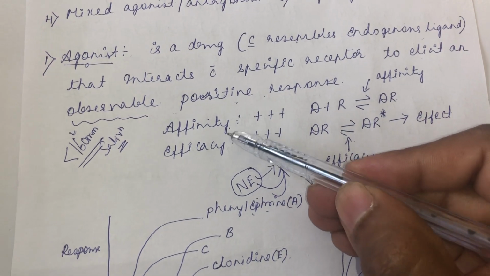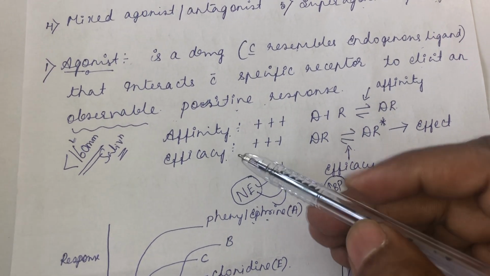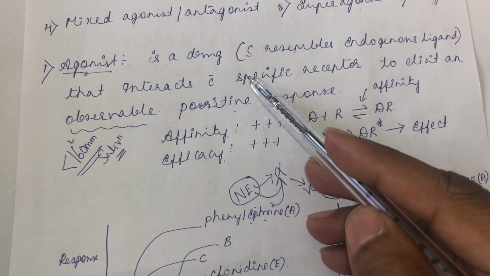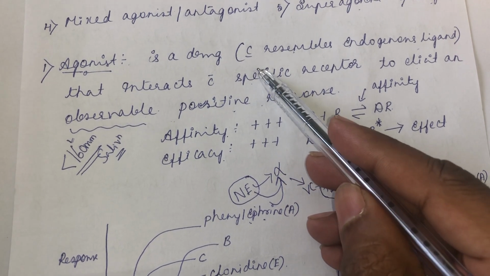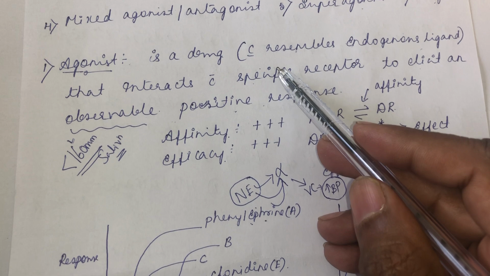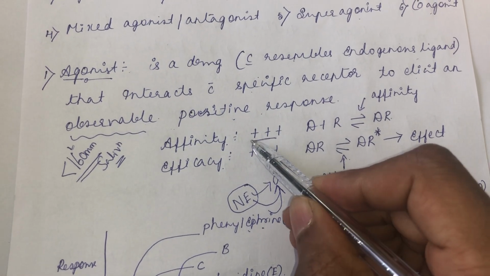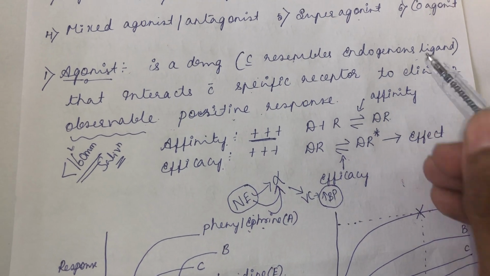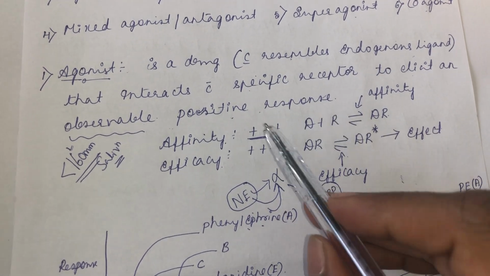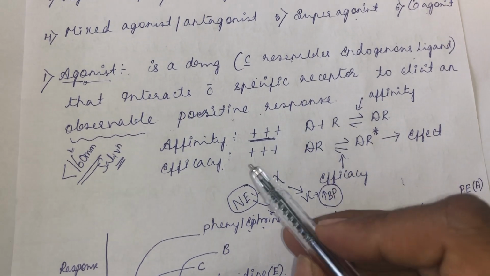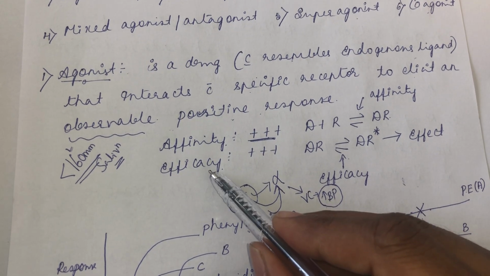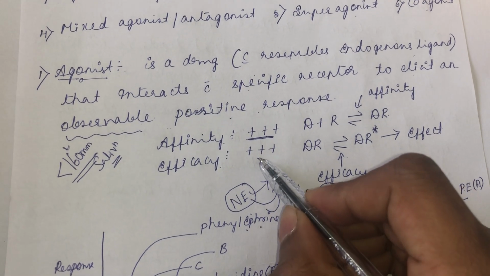So, what about the affinity and efficacy of an agonist? It is a drug which is interacting with a specific receptor. That means it is binding with a specific receptor. So, it has the capacity to bind with the receptor. So, affinity is good. And it is eliciting an observable positive response. So, it is producing the effect. The ability of a drug to produce an effect, we call it efficacy. So, it has a good efficacy.